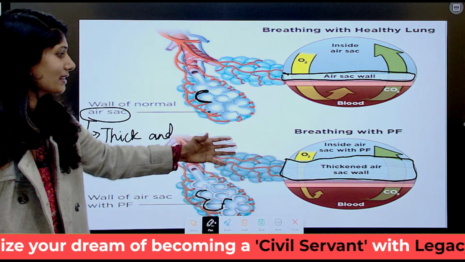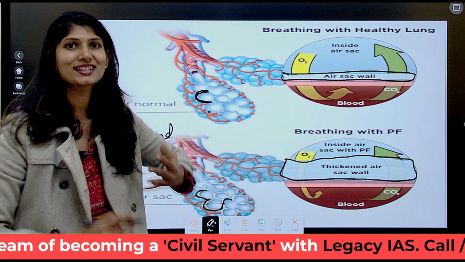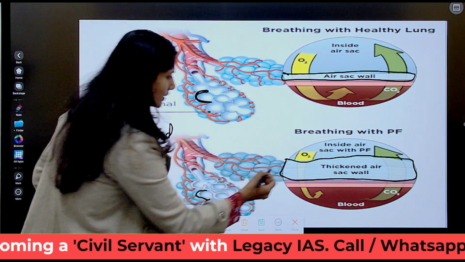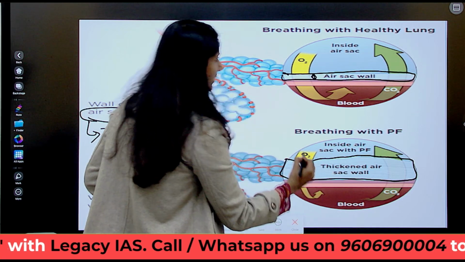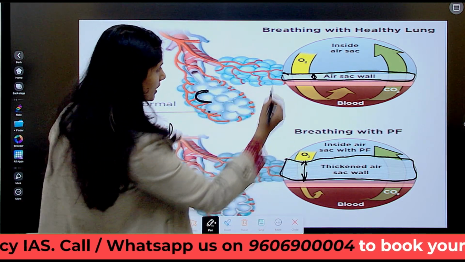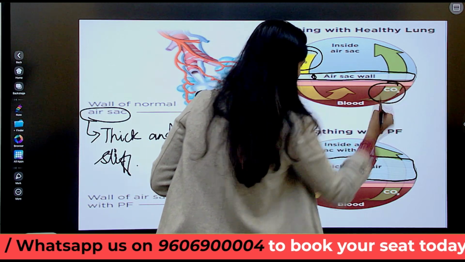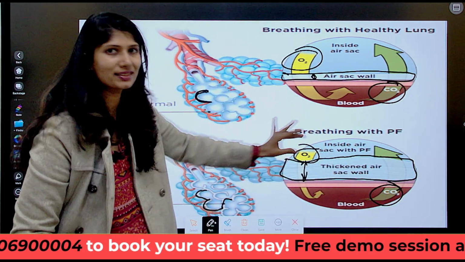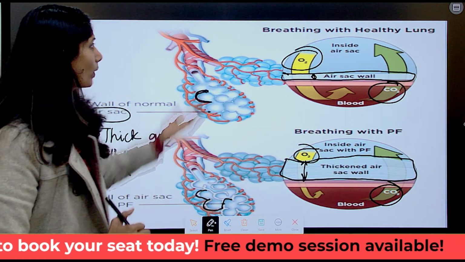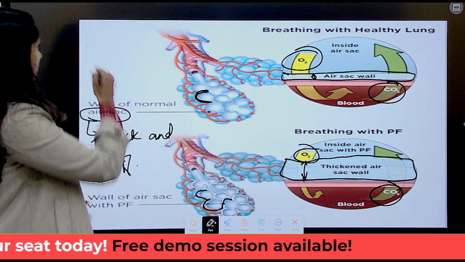This is what we mean, the air sac is thick and stiff, which reduces, look at the spacing here and here, the oxygen. Can you see the oxygen and carbon dioxide? Can you see how little space is left there for oxygen? What is the diagnosis?